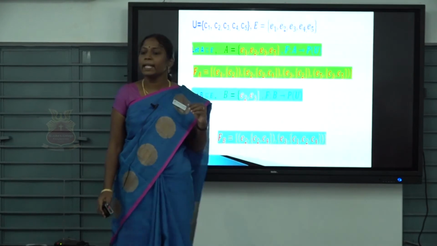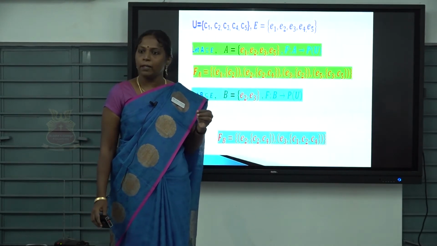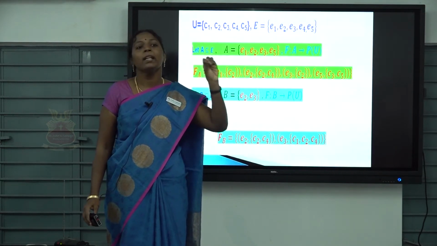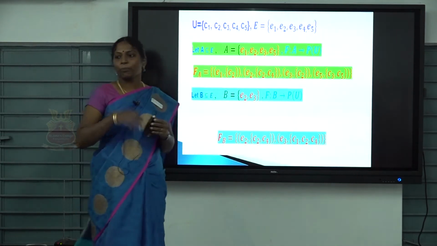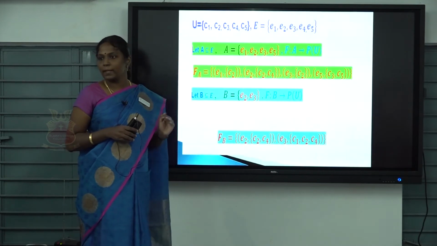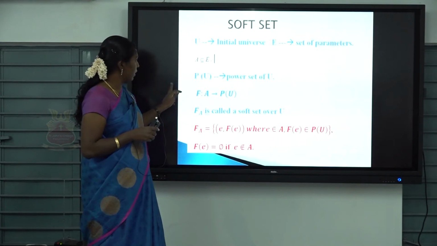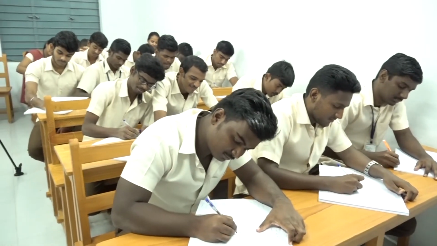What's the reason to define this set like this? What's the main reason? To define the decision parameters. So now the decision of your father, yourself and your sister can be in the form of mathematics. The decision of your family members is in the form of mathematical formation.